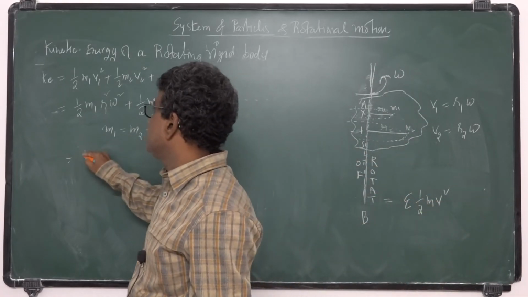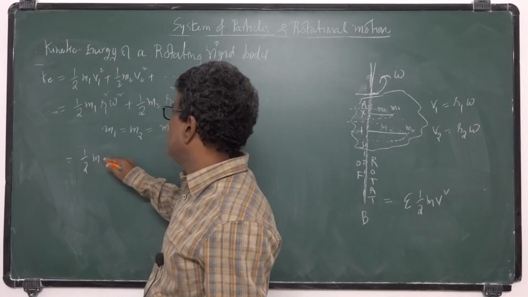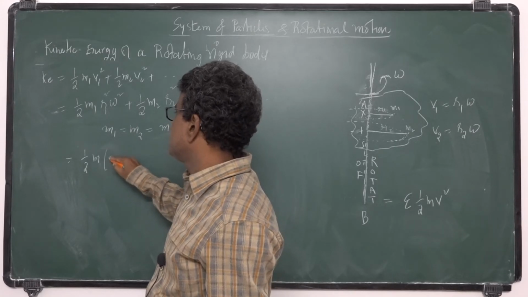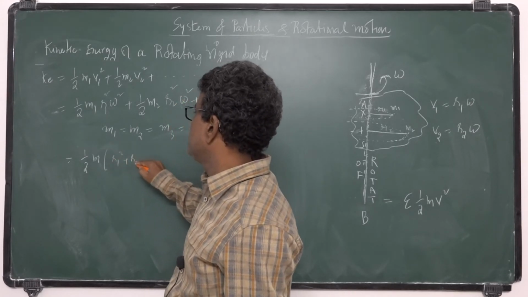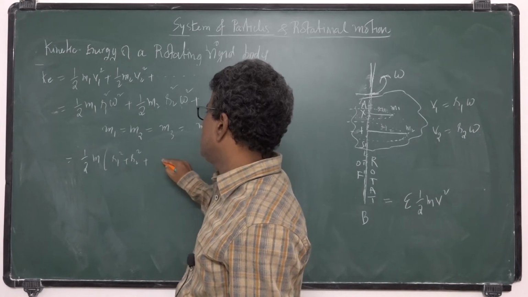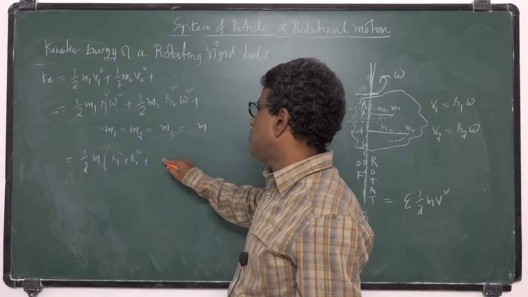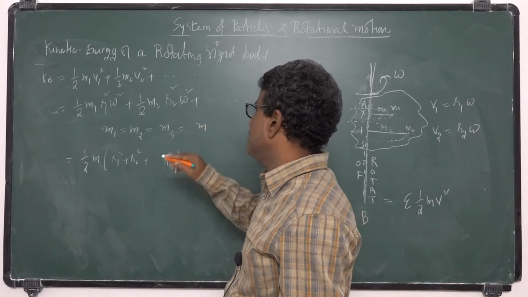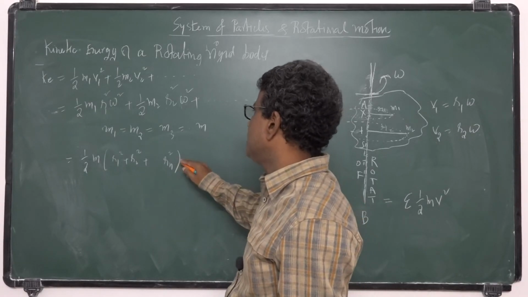So this can be written as half m times r1 square plus r2 square plus, and so on, rn square, into omega square. I assumed that there are n particles.